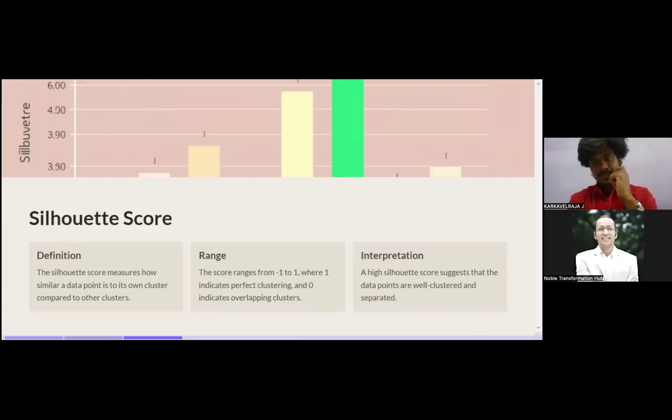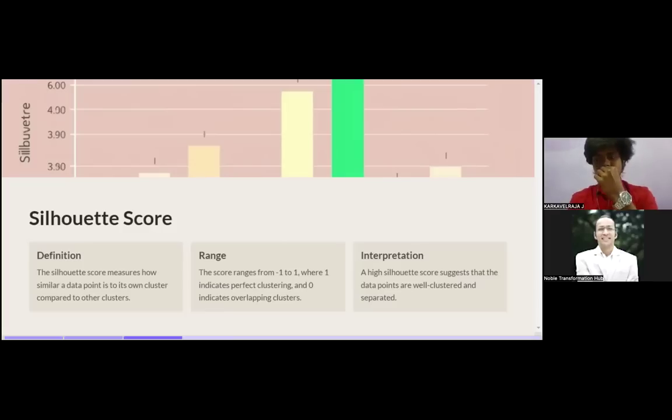Then we have the range. The score ranges from -1 to 1, where 1 indicates perfect clustering and 0 indicates overlapping clusters. So there shouldn't be overlapping. That's what the range means. Then interpretation: a high silhouette score suggests that the data points are well clustered and separated.